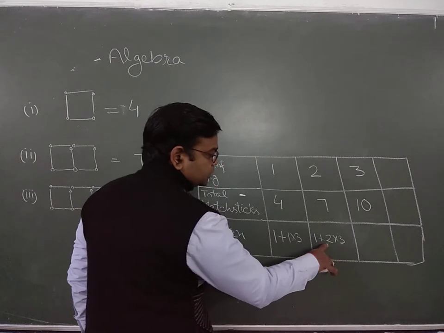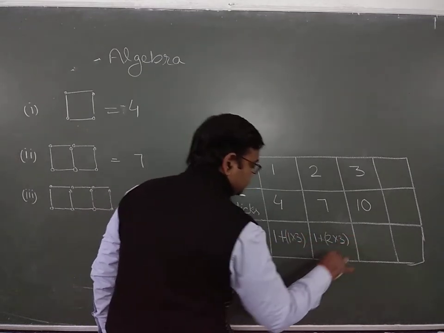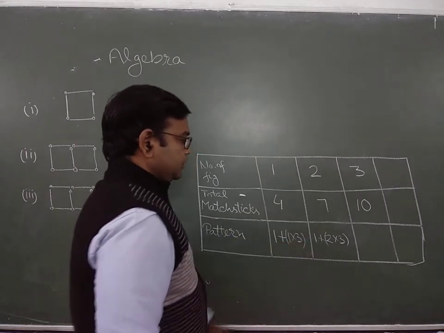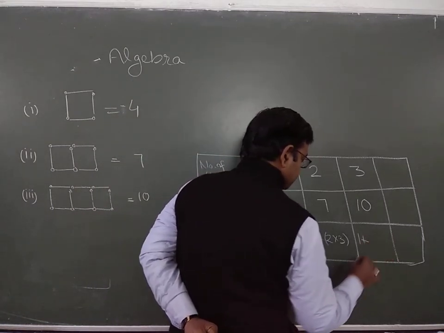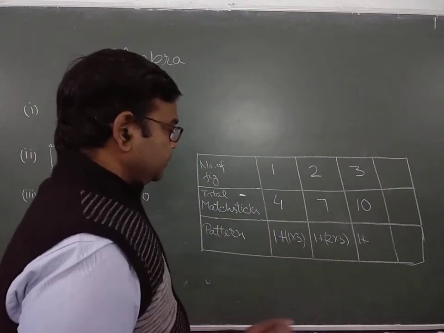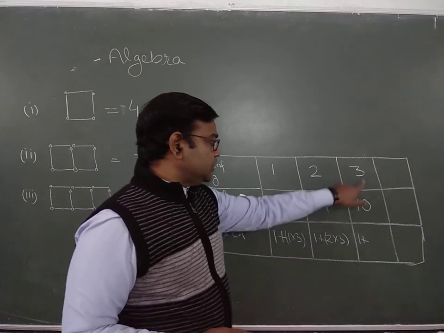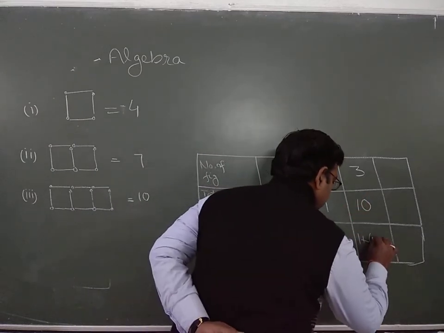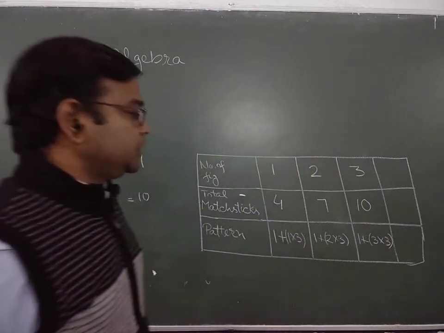So 3 2s are 6 plus 1, 7. Use this here in bracket. Again here, we are changing this part now. So here 3 into 3, we have 10 now. 3 3s are 9, 10.